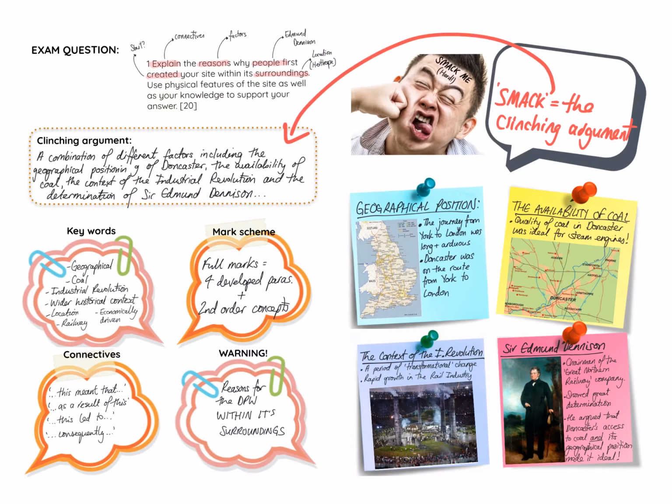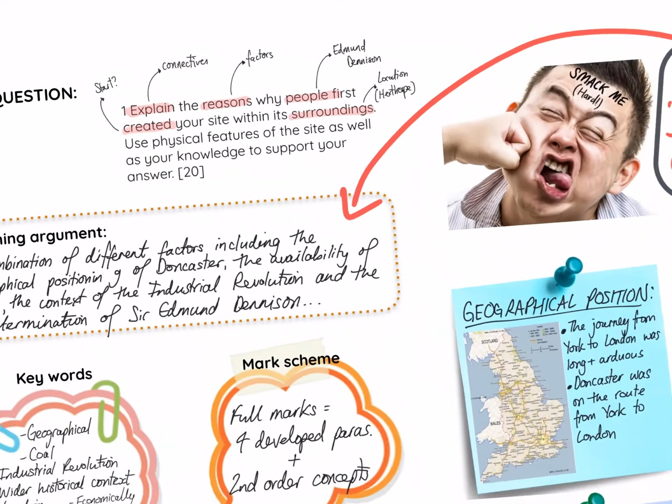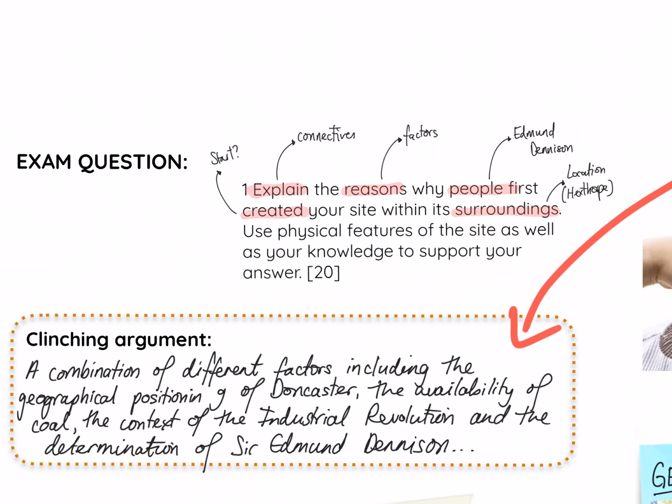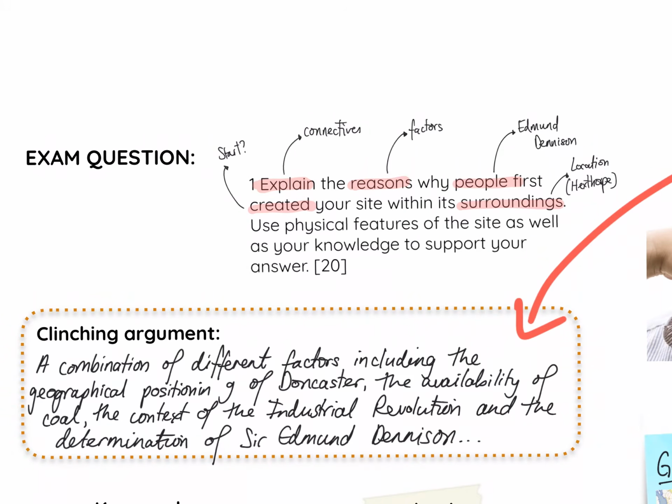Okay, so let's have a look at how I would go about answering this. We've got the overview here. We'll recap the question again, so we'll just zoom in. As just highlighted, we've dissected the words. We're focusing on explaining the different reasons why people first created, and by people we're talking about Edmund Dennison, your site within its surroundings. So by that we mean Hexthorpe.